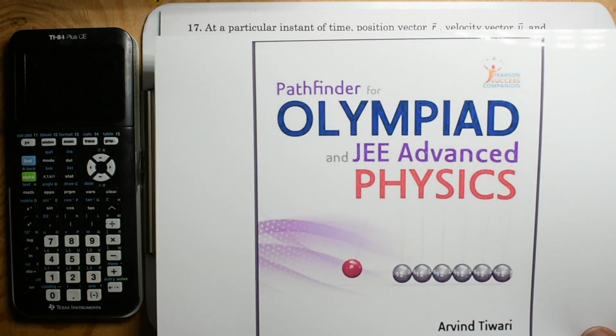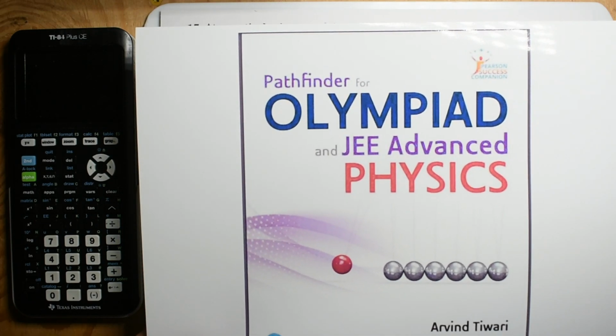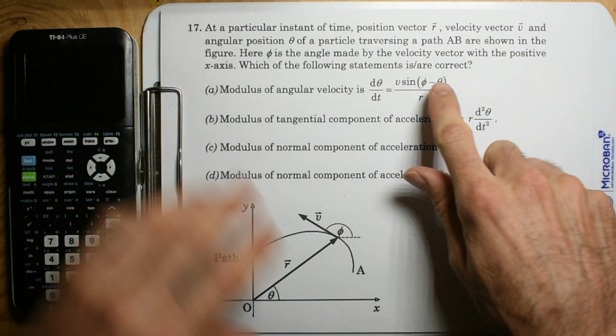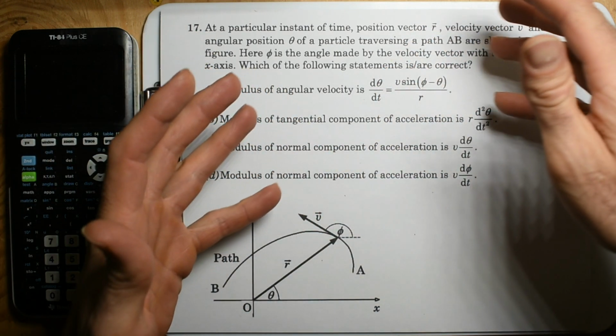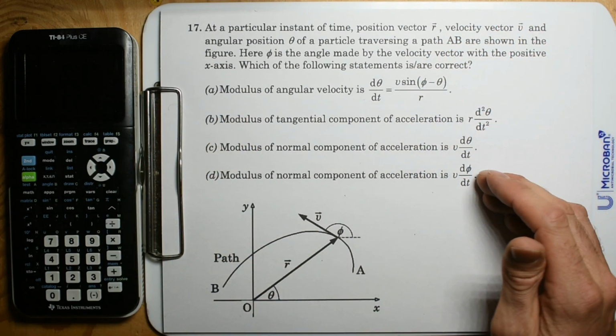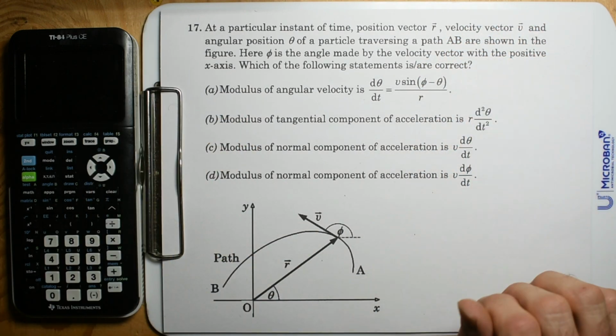Alright, someone asked, can you do the Pathfinder for Olympiad and JEE? So we're doing physics, and multiple choice. This stuff's hard. The take-home point is, if it says which statements are correct, it could be all of them. And that's the case for this one, I think.